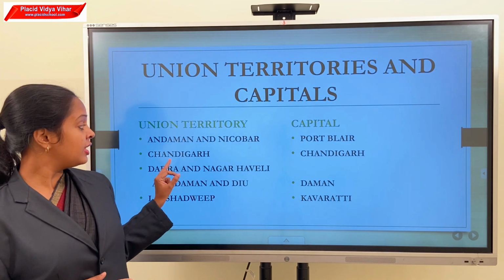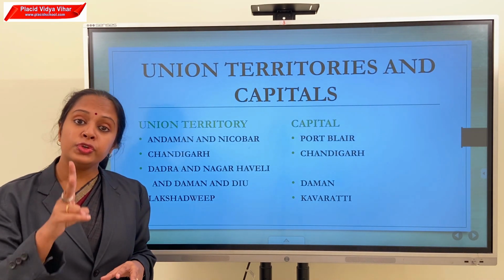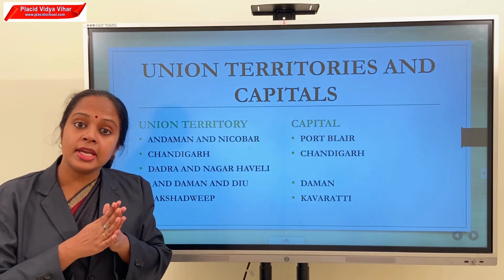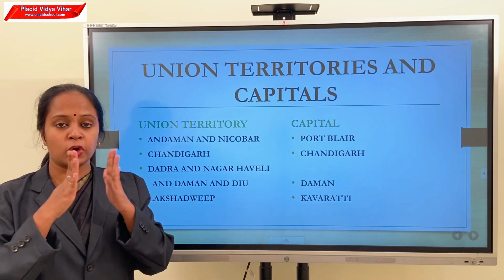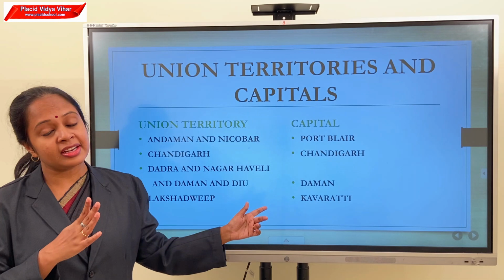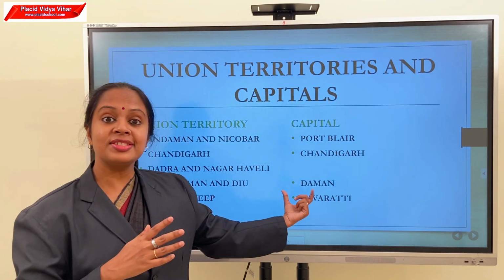Children, earlier Dadra and Nagar Haveli and Daman and Diu were 2 union territories. Now it is considered as a single union territory, and its capital is Daman.